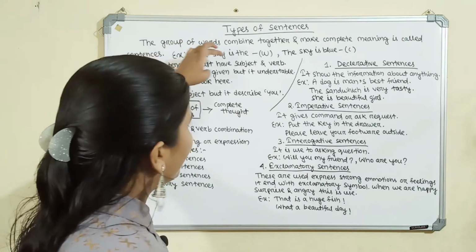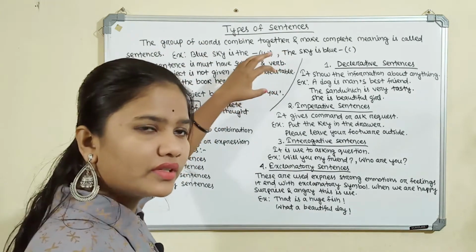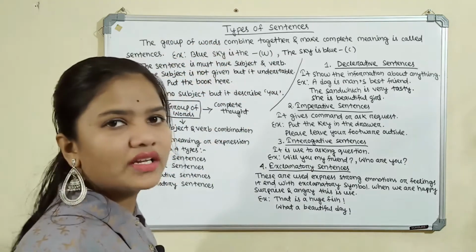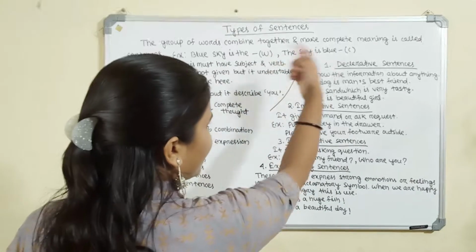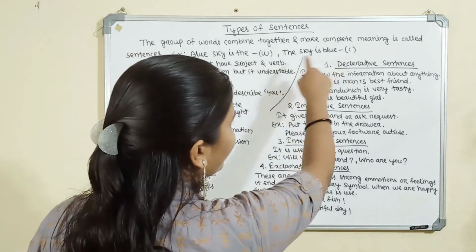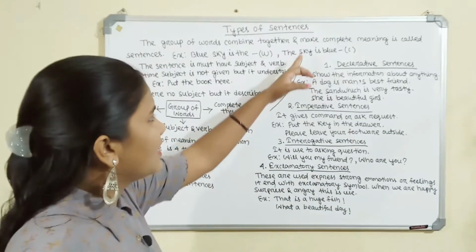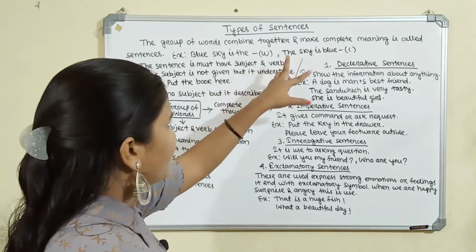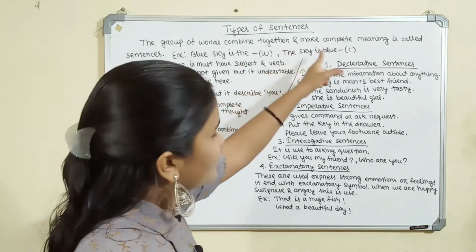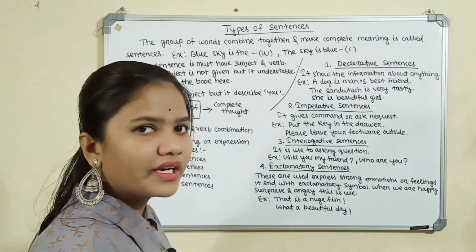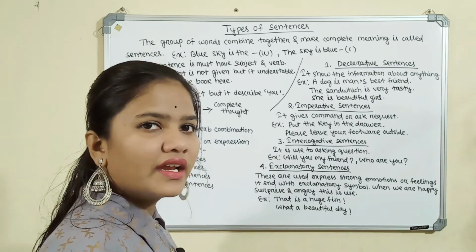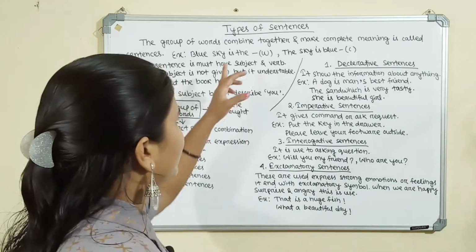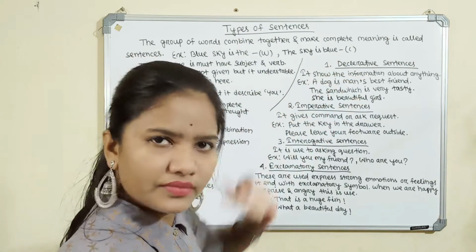Because "blue sky is" has no meaning and we cannot understand it. But "The sky is blue" is correct because the color of the sky is blue. It shows meaning. That is the difference: words combined together are not a sentence unless they carry meaning.